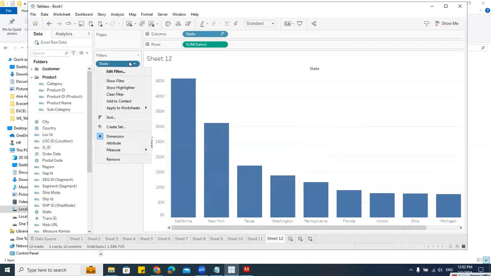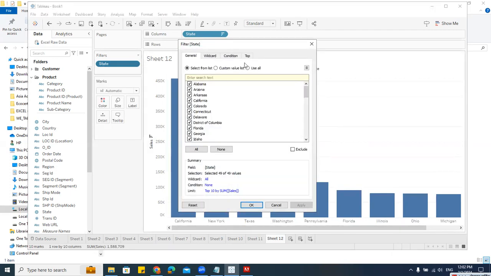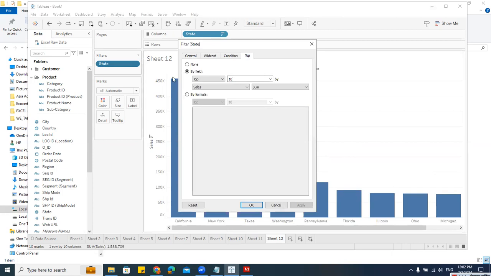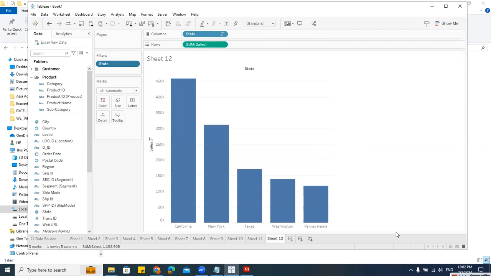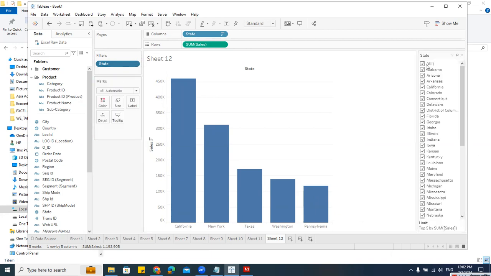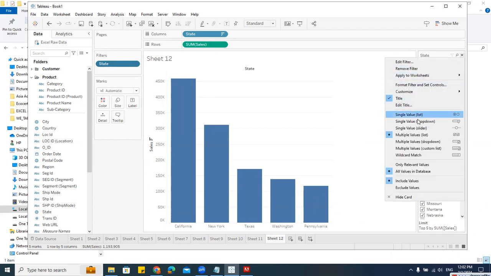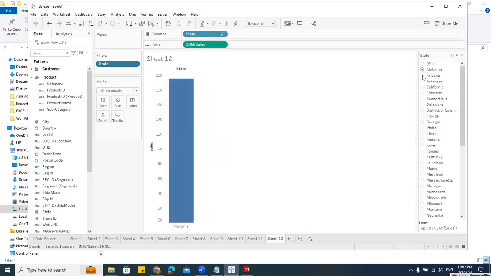Let me go here and I'll say top 5. We can change this. See, in the top 5. So likewise, I can actually filter. Then again, I can go here and I'll say show filter. See, and I can go here and I'll say drop down single value list or something like this.